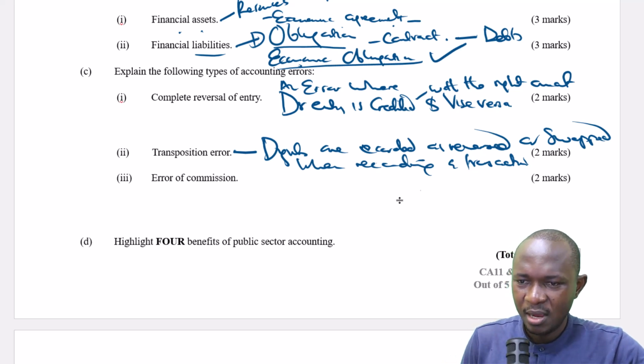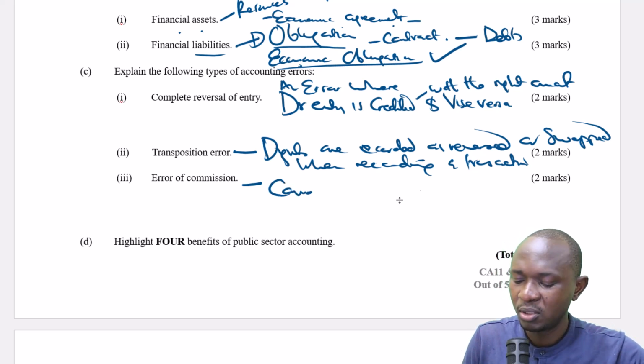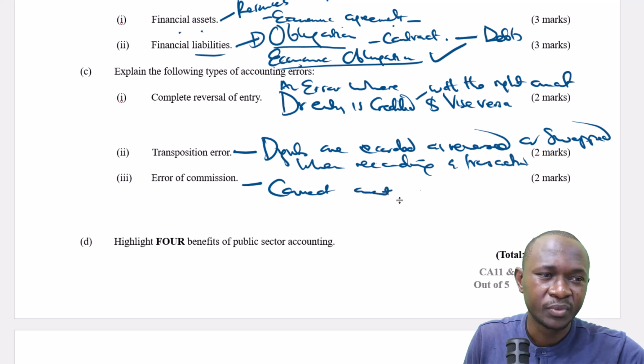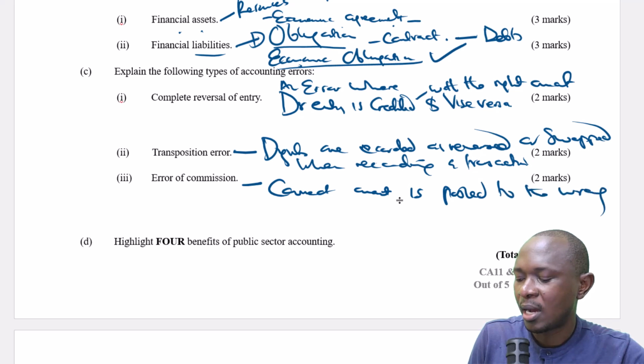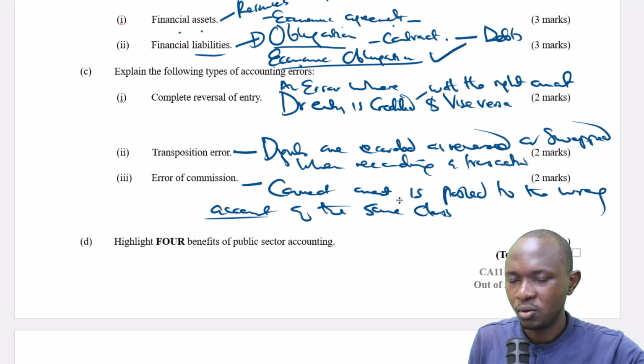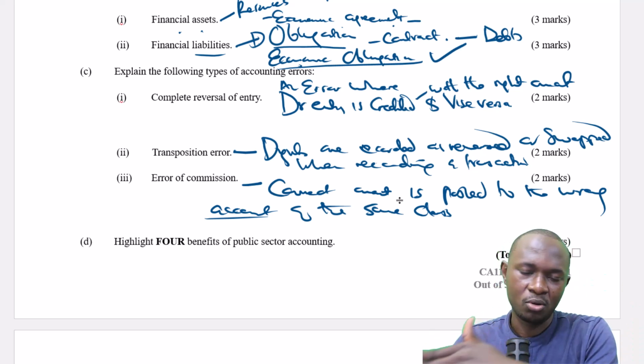So here, how do we define this error? It's an error of commission. It occurs when the correct amount is posted to the wrong account of the same class. So in this case, the wrong account is A Onyango instead of O Onyango, but the same class is that all of them belong to the debtors.